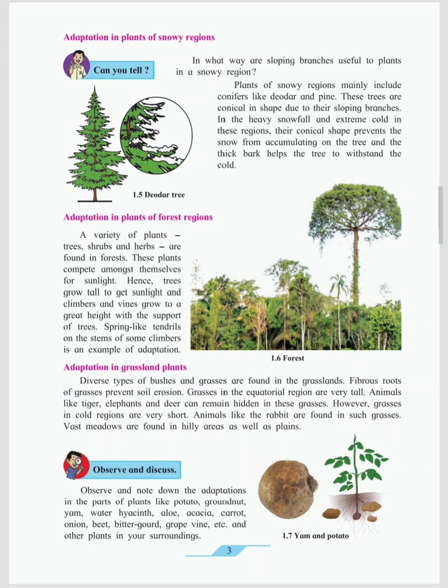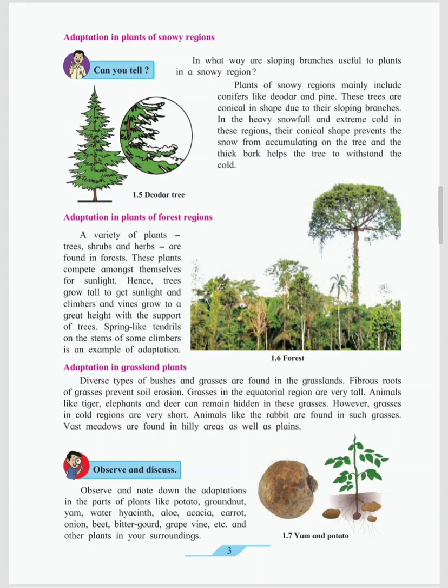Then we have come across adaptation in plants of forest region. Forest area plants are tall as they compete among each other for the sunlight. In search of sunlight, the plants grow tall. Spring-like tendrils on the stems of some climbers are an example of adaptation. Plants which do not have a firm stem and which are in the form of climbers make use of their tendrils to grow tall.